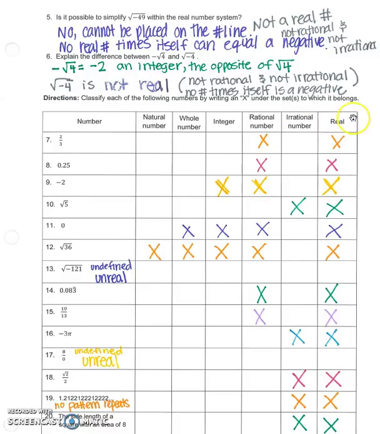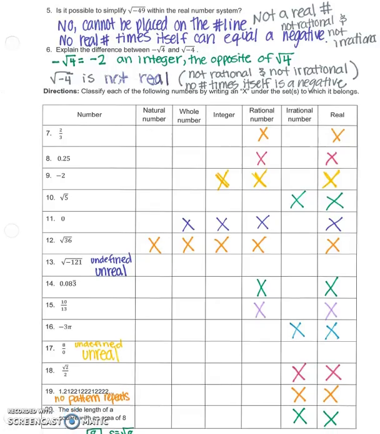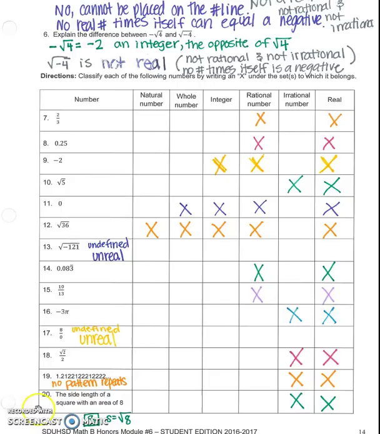So please note that difference on your document. Okay, all this is available on my website if you still need to check your answers. And, oops, something you may want to note, number 20: if the side length of a square with an area of 8, if the area is 8, the side length is radical 8.